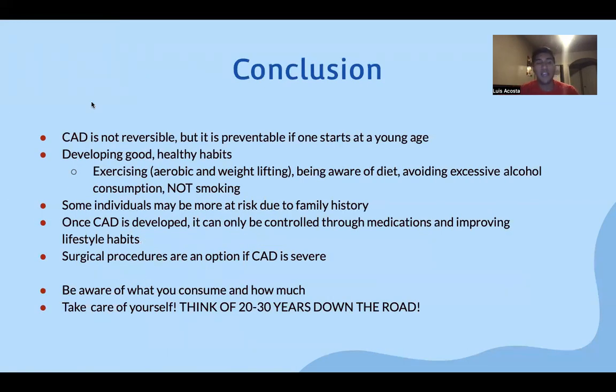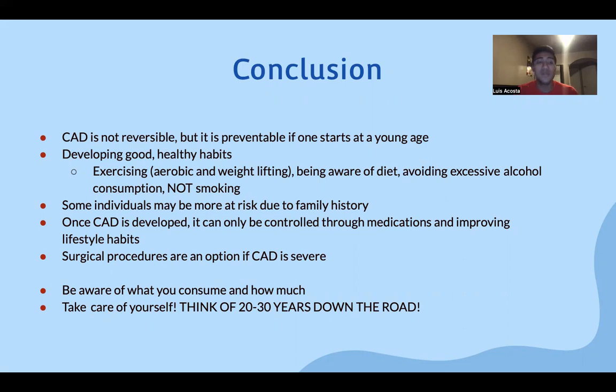So in conclusion, like I mentioned earlier, CAD is not reversible, but it is preventable if one starts at a young age, and is aware of what is being consumed and how the things that you consume can affect your body in the future. Developing good and healthy habits, exercising, being aware of diet, avoiding excessive alcohol consumption, and not smoking. Like I mentioned earlier, this is something that I learned the hard way as a kid, but I'm glad that it happened to me as a young child rather than now, where my body might not work the same way it did when I was 12 or 15 years old.